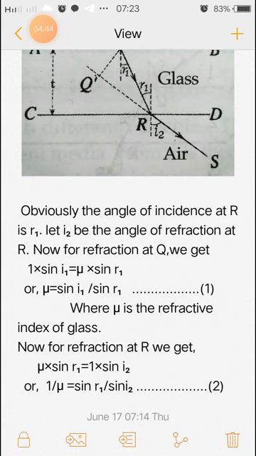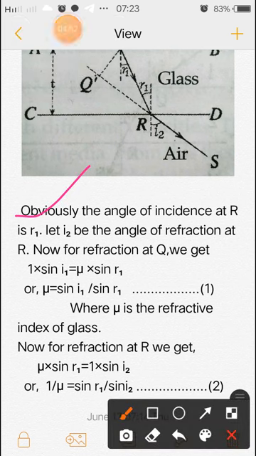Now obviously the angle of incidence at R is R1.